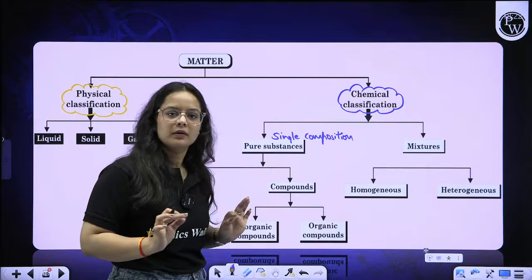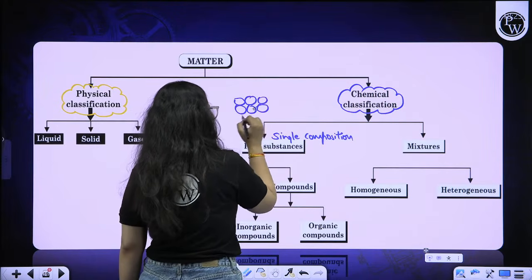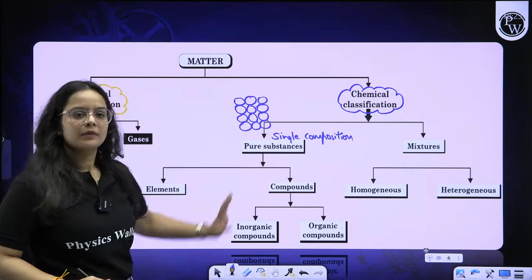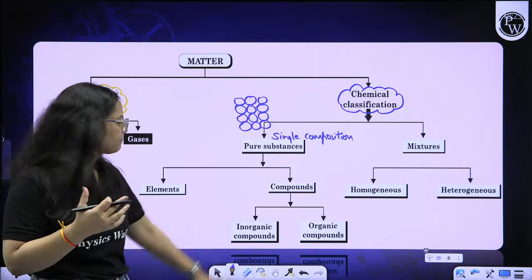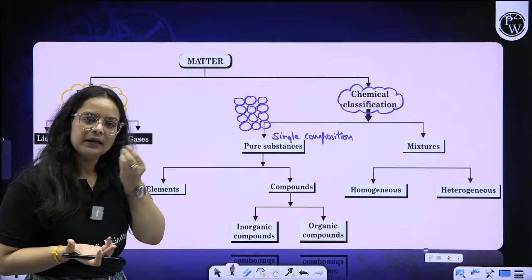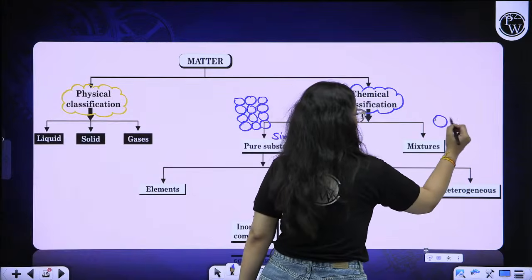Let us say water: water, water, water, means no other particle except water is there in our component. The pure substances contain the particles of the same nature. Mixture contains different particles along with it.